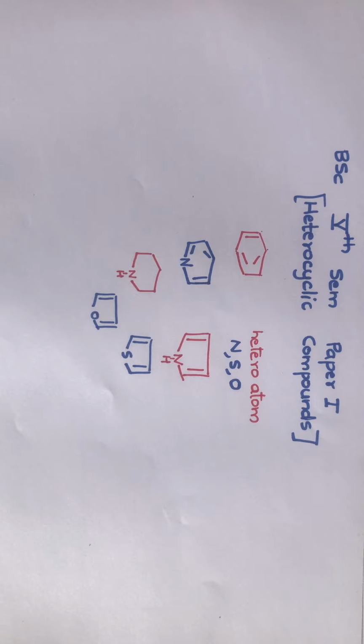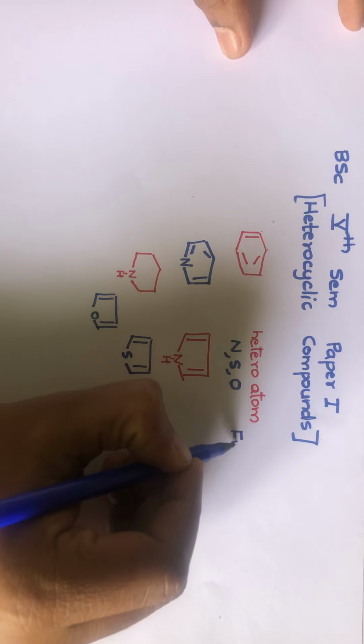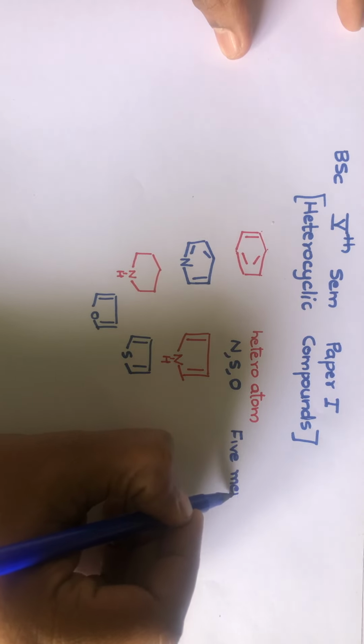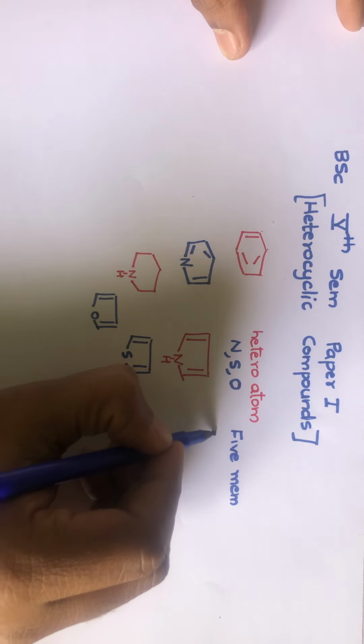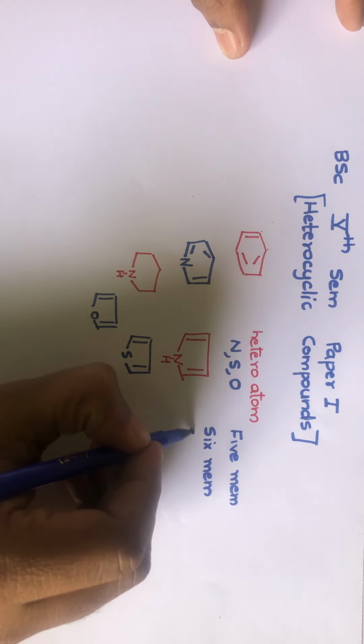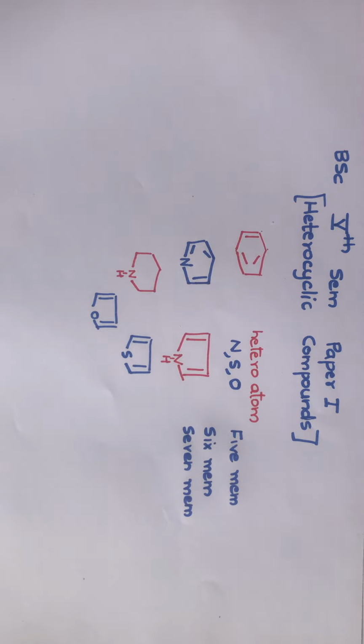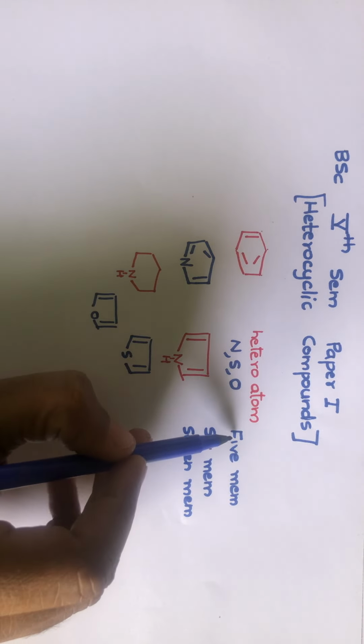Based on the size of the heterocyclic ring, we can classify them into 5-membered heterocycles, 6-membered heterocycles, 7-membered heterocycles. Even we have heterocycles which are 3-membered as well as 4-membered also. But general examples that I am giving, this is based on the ring size.